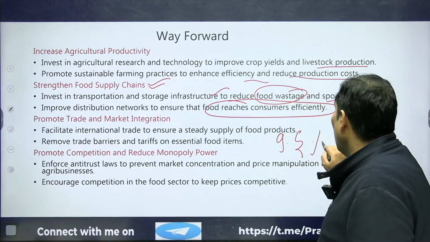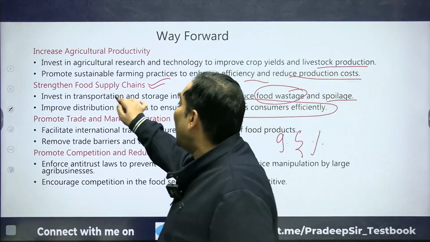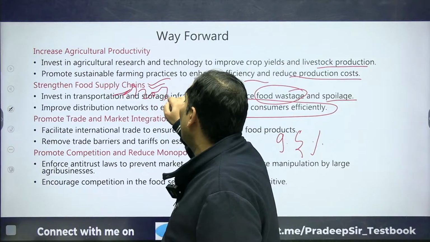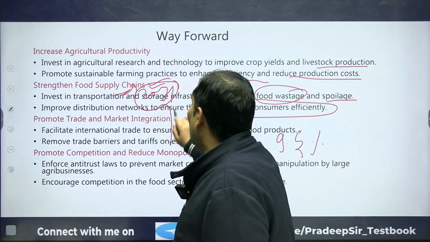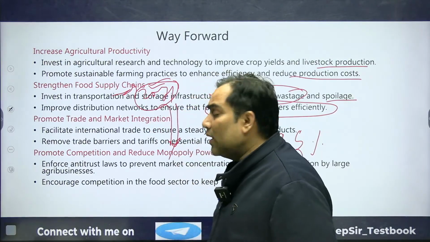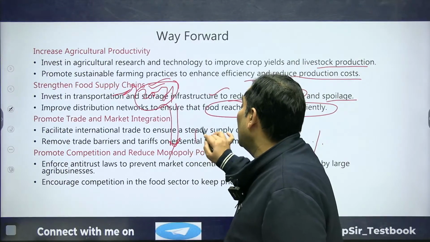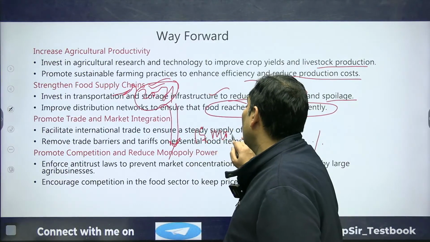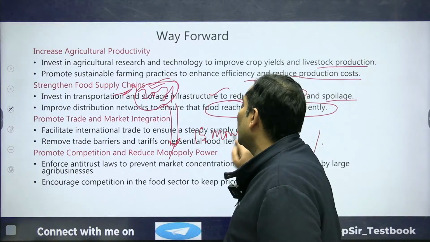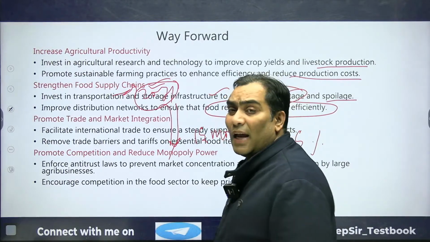It is 9.5%, and for pulses it is as high as 20.71%, and it has been continuously in double digits for the last 15 months, the prices of pulses.